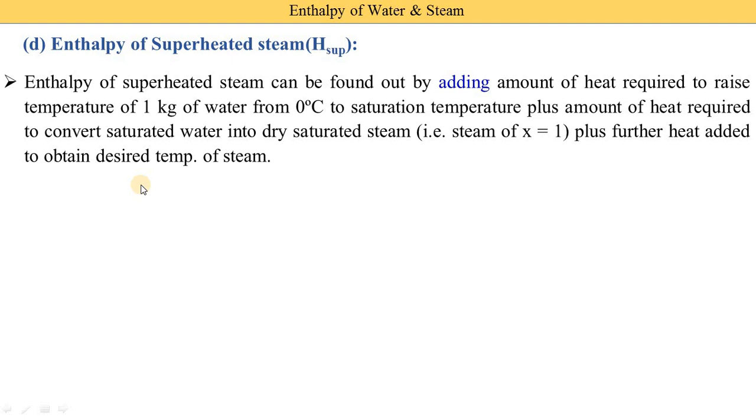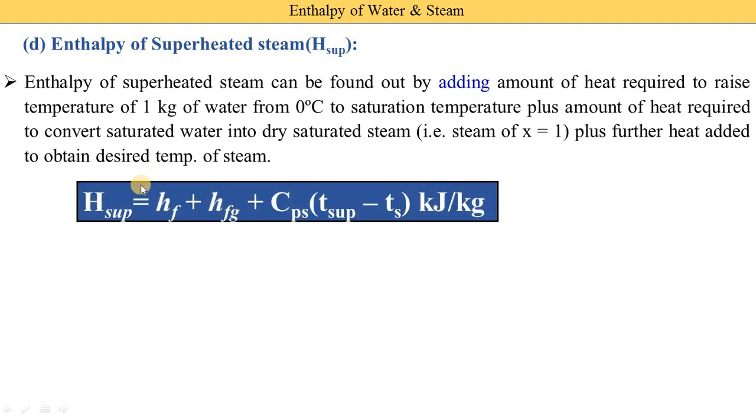This means we need to make some modifications in the equation of enthalpy of dry and saturated steam, because dry superheated steam is created from dry and saturated steam. Earlier we understood that the enthalpy of dry and saturated steam is found by adding some value to the equation of enthalpy of wet steam, and the equation of enthalpy of wet steam is found from the equation of enthalpy of water. They are correlated. If you know the enthalpy of water, we can find the enthalpy of wet steam; if you know the enthalpy of wet steam, we can find the enthalpy of dry and saturated steam, and in the same way for superheated steam.